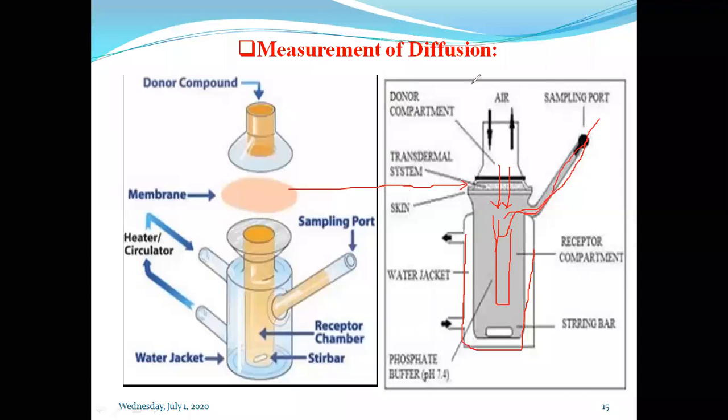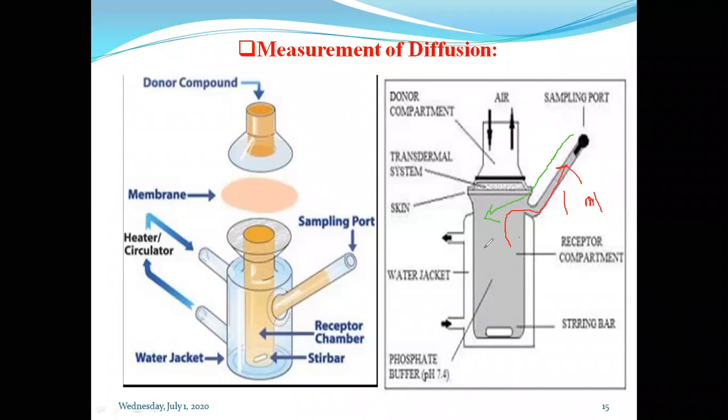And one more thing, in diffusion, as I have told you many times, it is necessary to maintain the sink condition. If you withdraw, for example, 1 ml from the receptor compartment, after withdrawing we have to add fresh solvent, fresh vehicle, into the receptor compartment.